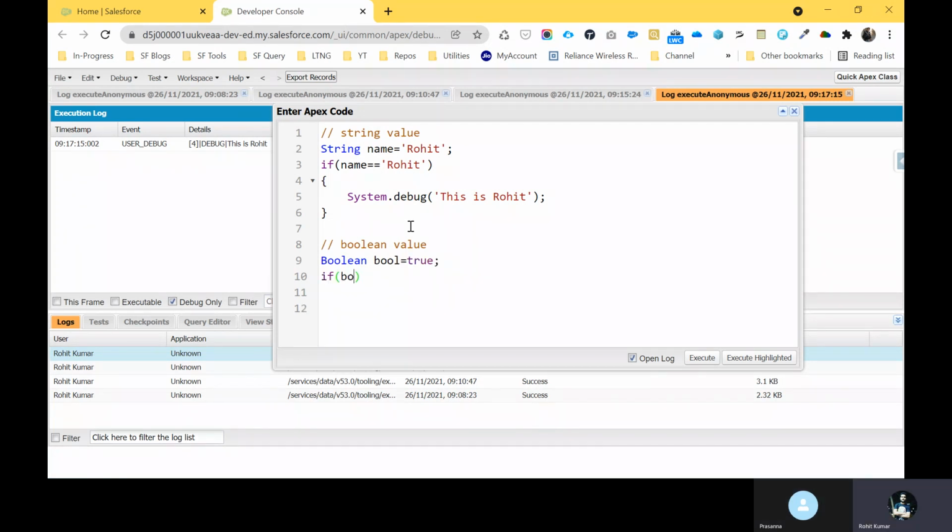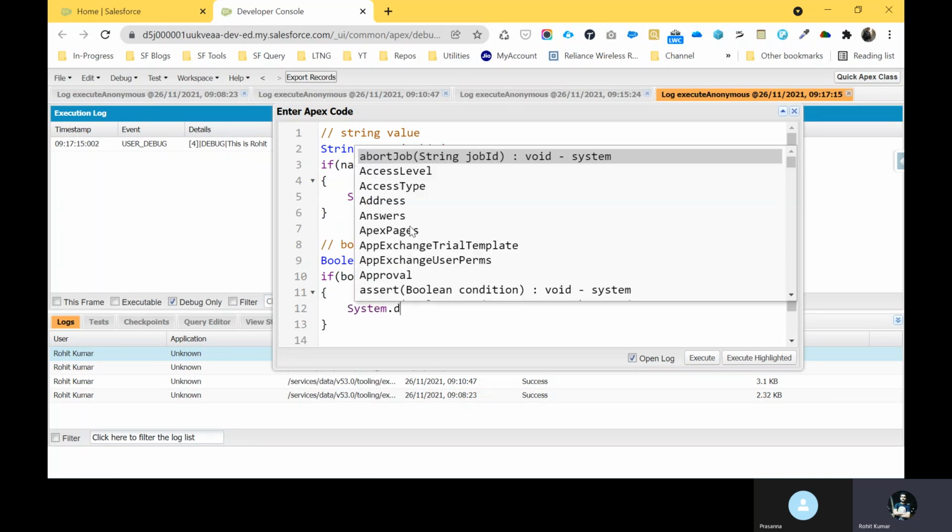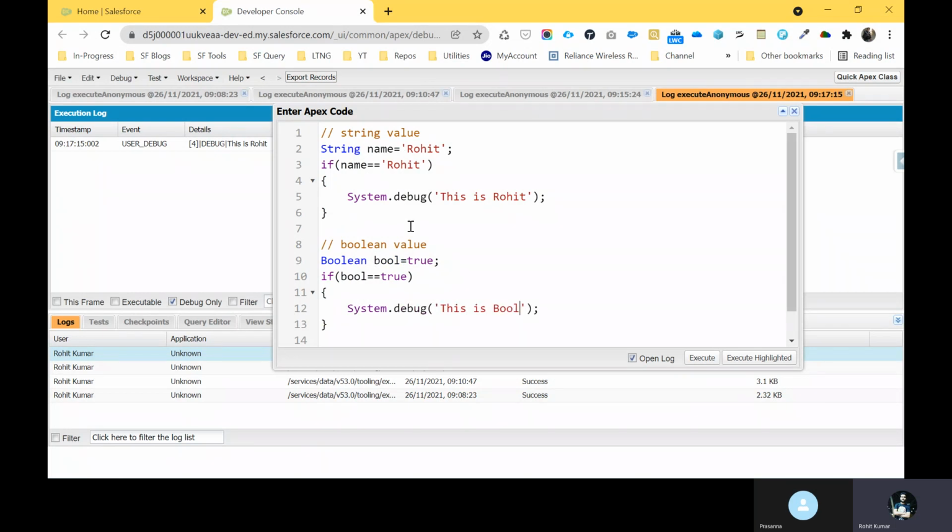If bool, okay, so in the latest standard in Apex, no need to worry about comparing bool equal to true like that. You can give that, that is right, but if you don't want to, you can use it like this. This is a simple way. Or let me write true here and check system.debug: "this is boolean value", something like that, and execute this highlighted area.